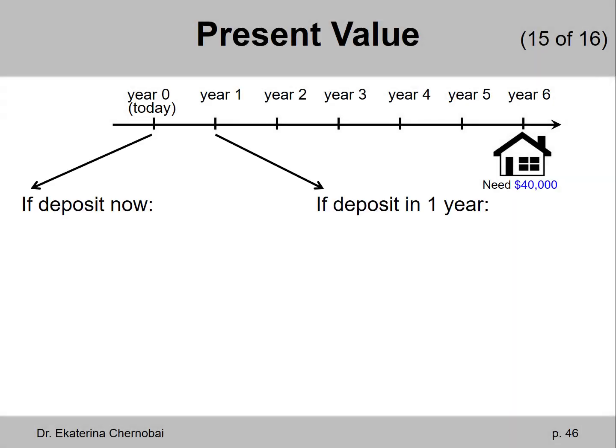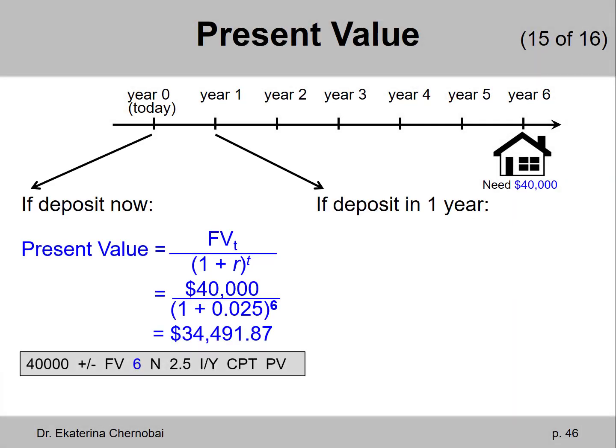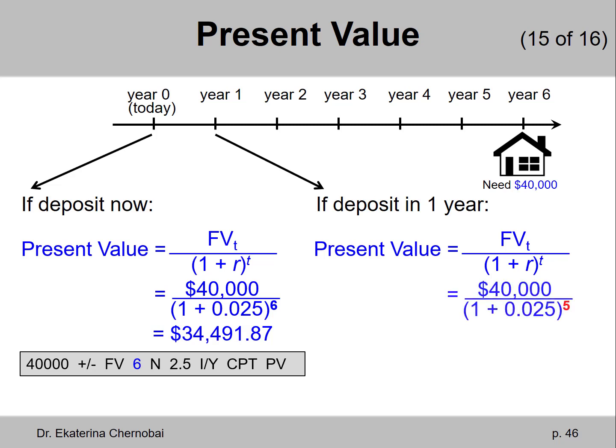Then let's think about how much Mike would need to deposit if he waits a year. It's very similar. The only difference is there is 1 year less, right? So the only thing that changes in the calculations is the number of years. It's no longer 6, it's now 5.